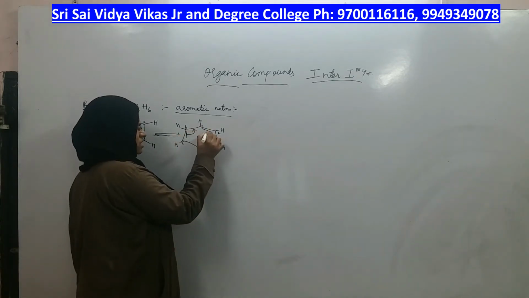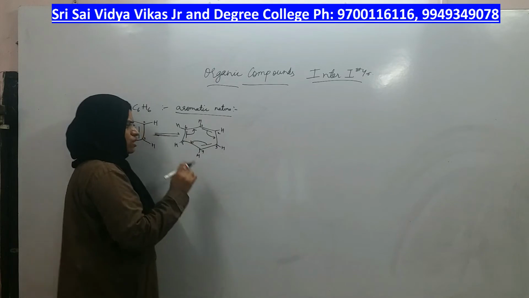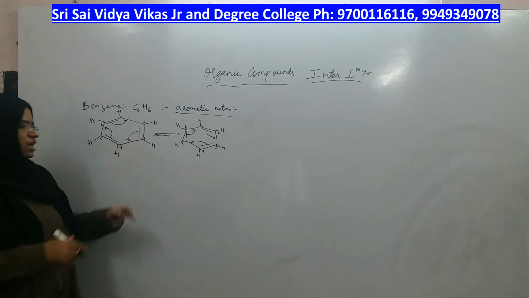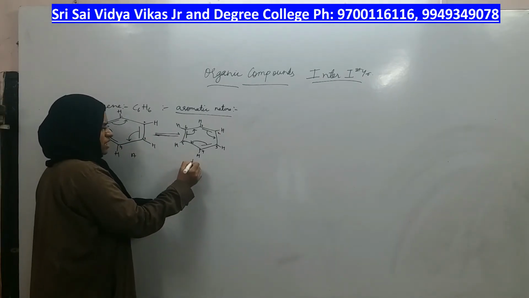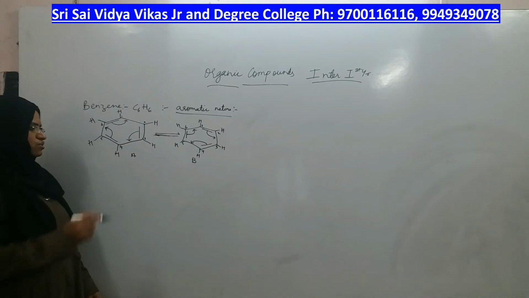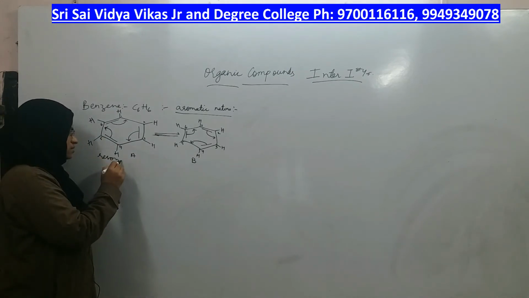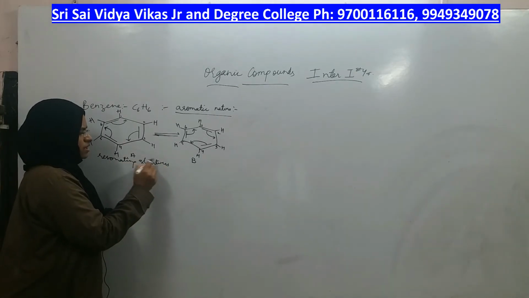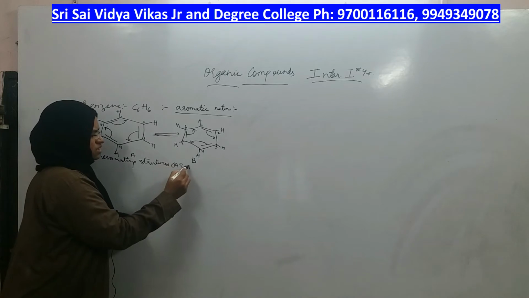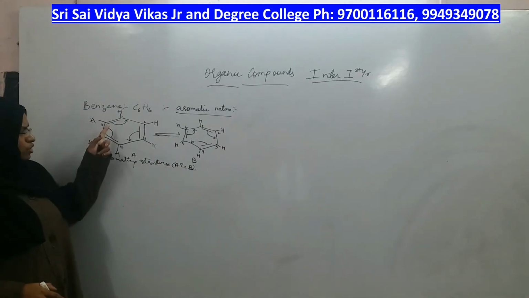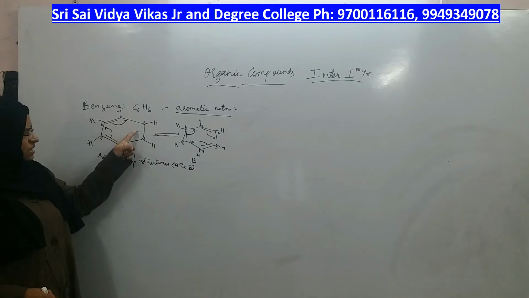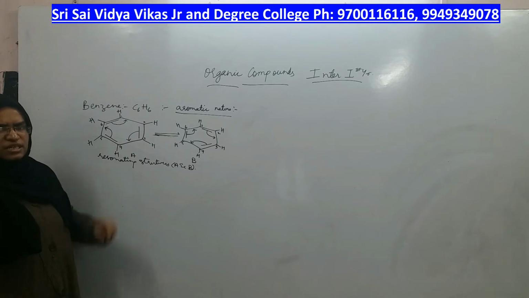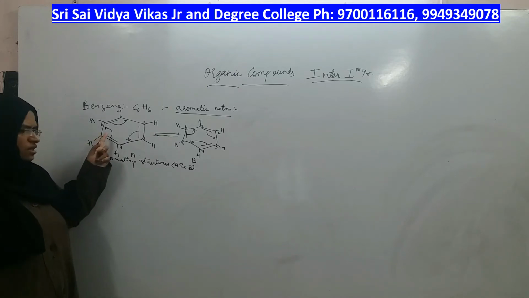Once you get this structure, even this structure is also not stable or localized. Even this undergoes delocalization to give the other. That means structures A and B are called resonating structures, and this process of continuous delocalization of pi bonds is called resonance. That special phenomenon is called resonance, right?